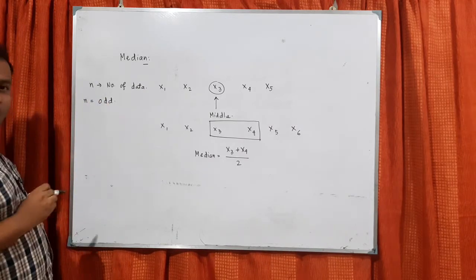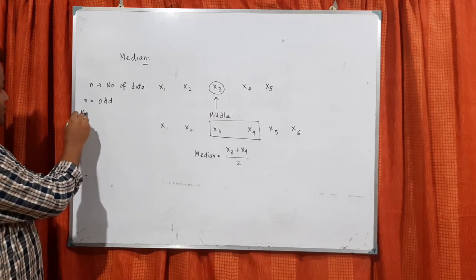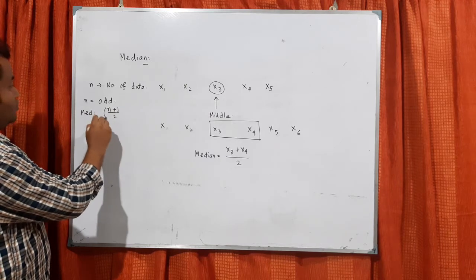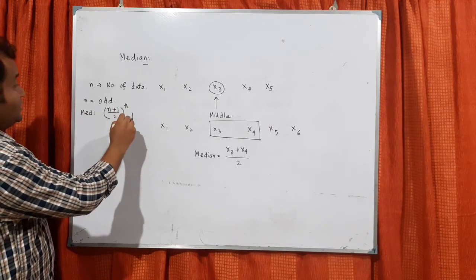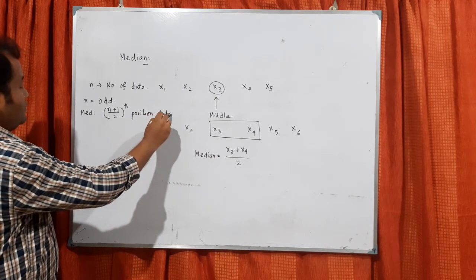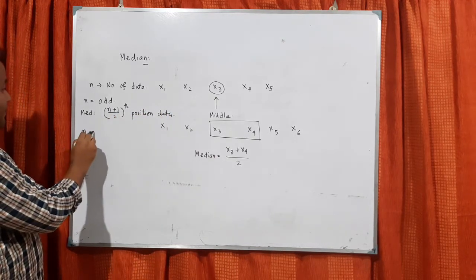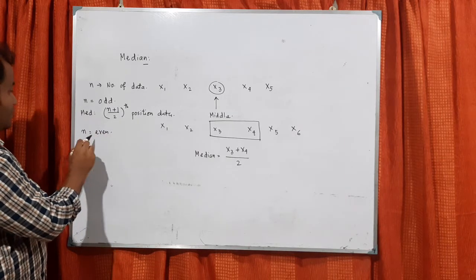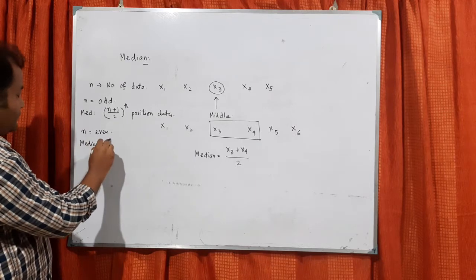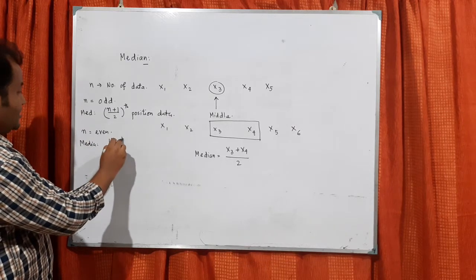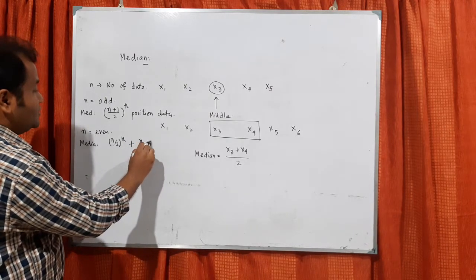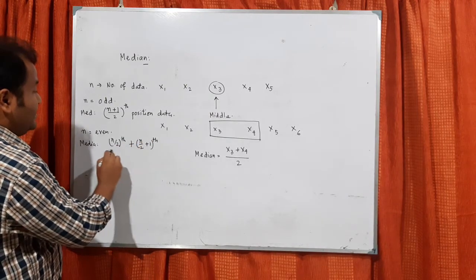So if n is odd, then the median will be the (n plus 1) by 2 position data. n may be even. So when n is even, then the median will be the n by 2 position data plus the n by 2 plus 1 position data, their average.